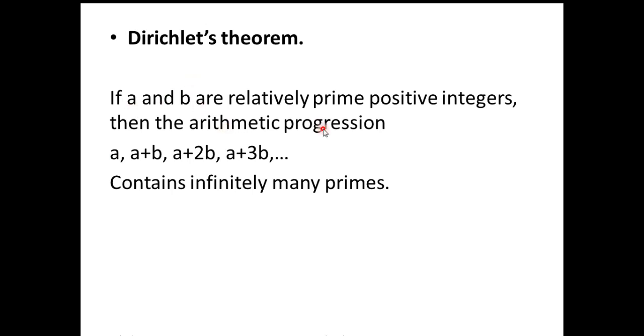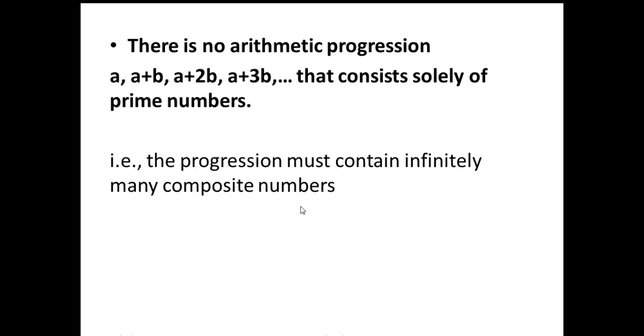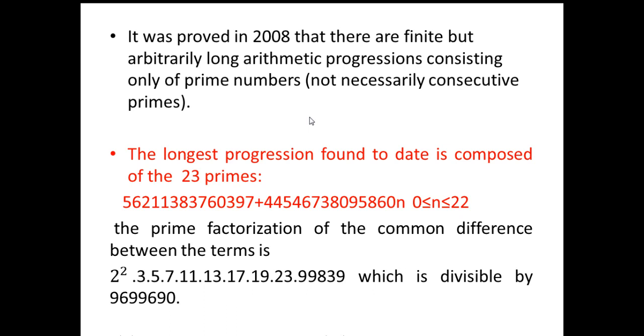If A and B are relatively prime positive integers, then the arithmetic progression A plus B, A plus 2B, A plus 3B and so on contains infinitely many primes. And there is no arithmetic progression that consists solely of prime numbers. The longest progression found to date is composed of 23 prime numbers, given by this.